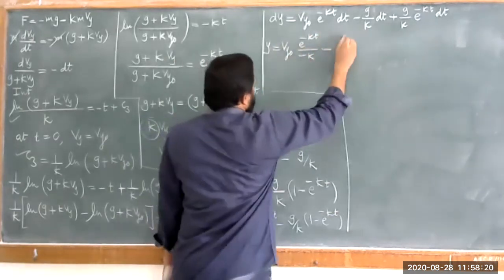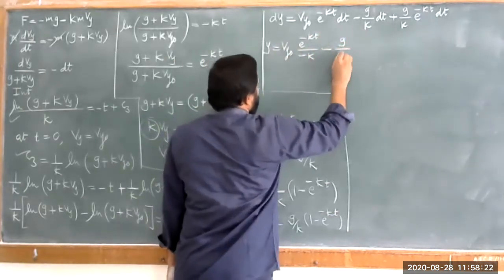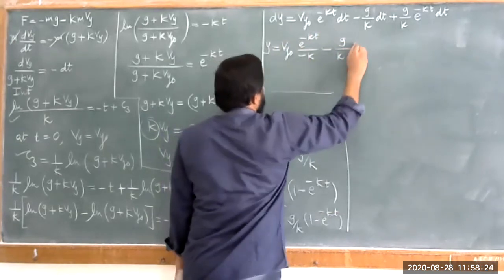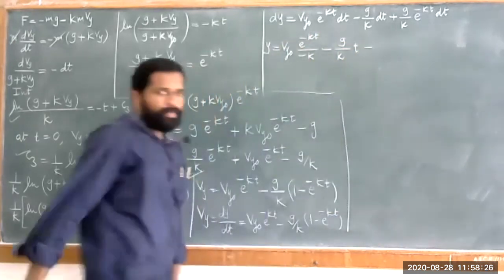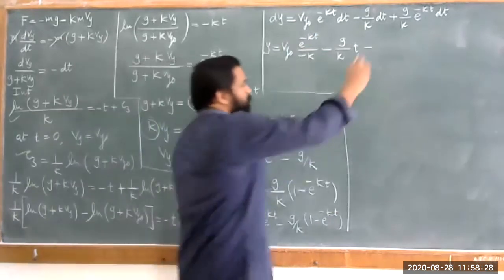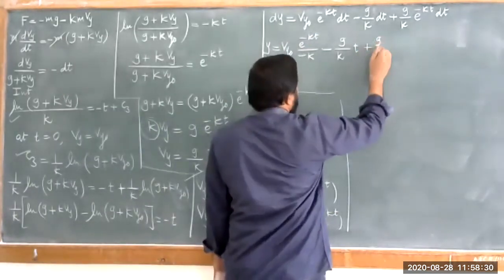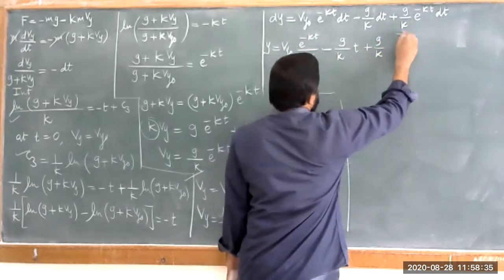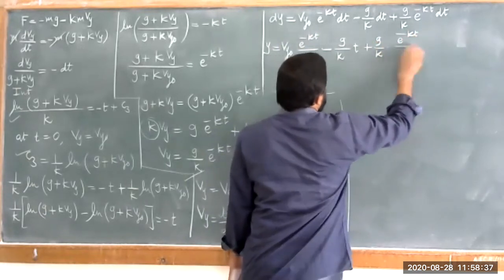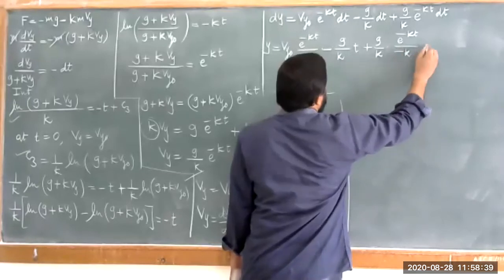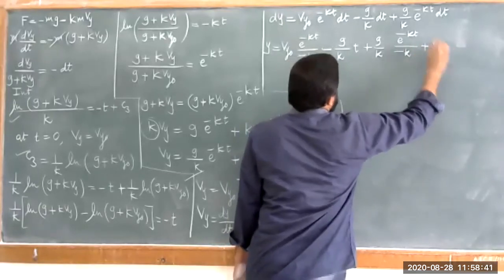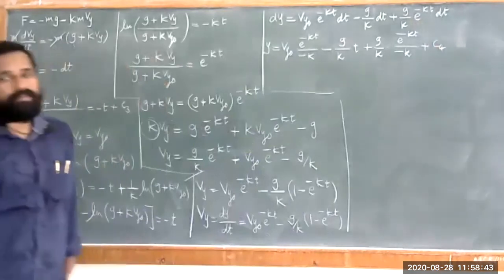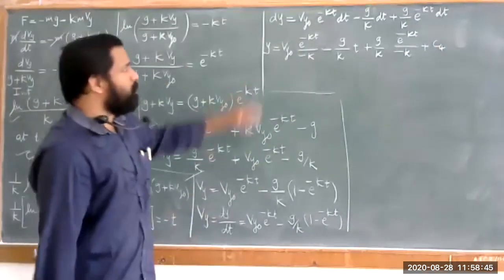The second term is having an integration, that is G upon k as it is, into the integration of dt is t. The third thing, that is G upon k is as it is, and the integration of e raised to minus Kt, that is e raised to minus Kt upon minus k, plus the fourth constant of integration, that is c4.